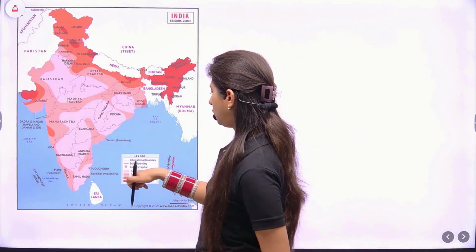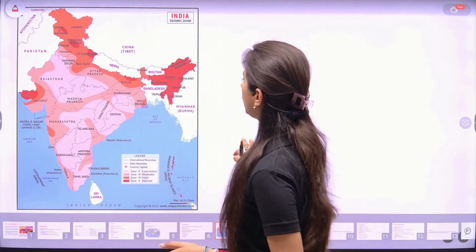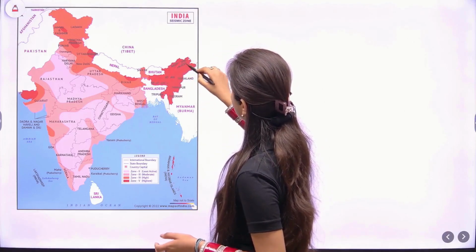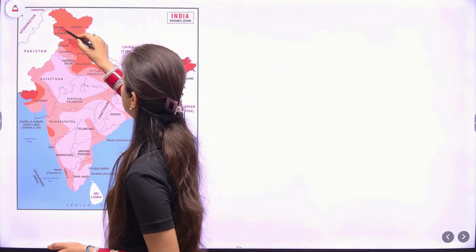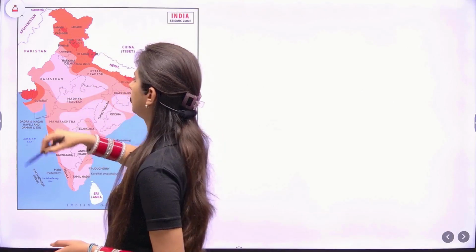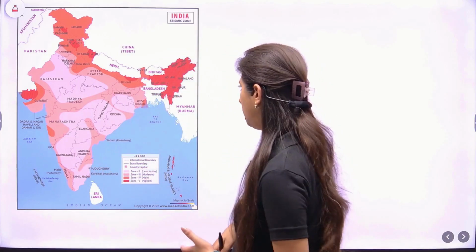So zone 2, 3, 4 and 5, these are the 4 zones which you have already studied. If you look into this part, northeast, some parts of Himachal, some parts of Jammu Kashmir, some parts of Uttarakhand, Bihar, and even this Gujarat. Zone 5, that is the highest earthquake prone region.